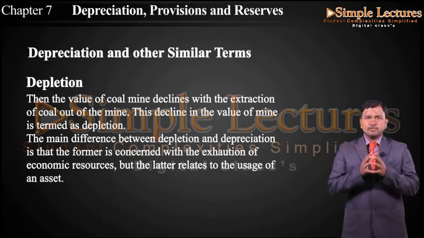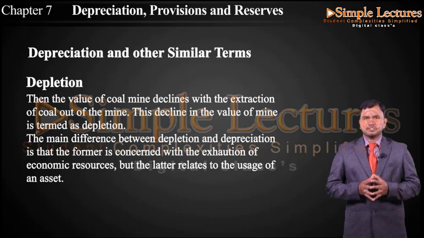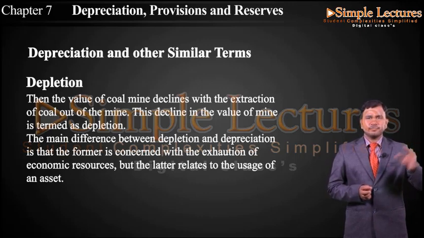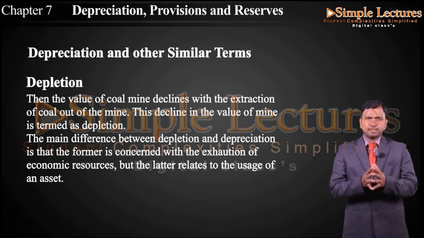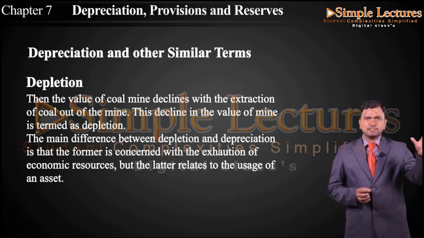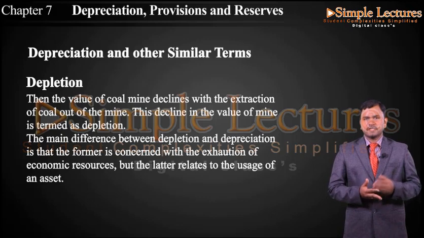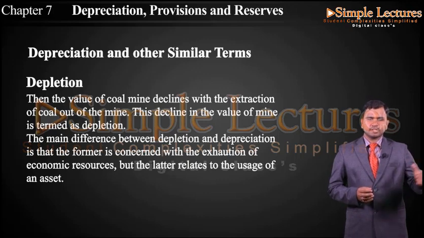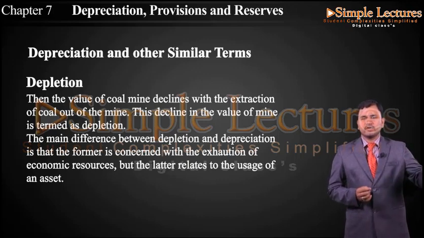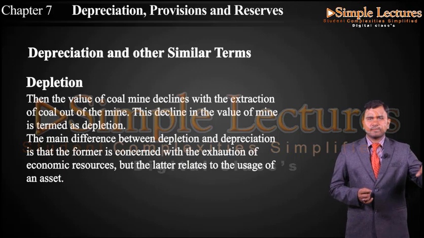So, depletion is where the example was considered of a coal mine. If a person purchases a coal mine and starts extraction of the coal from that mine, day by day, as the extraction process goes on, the availability of coal in the mine reduces.